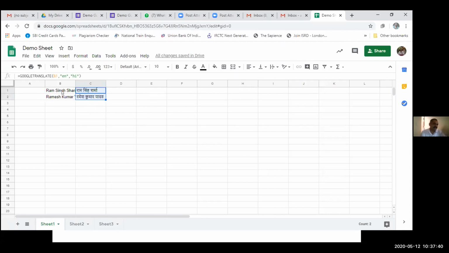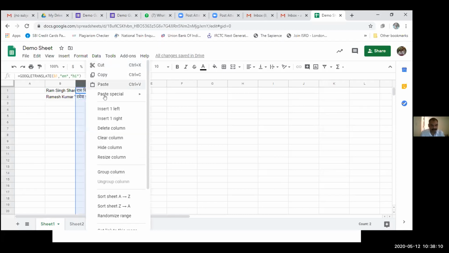Then we can translate the names, so many entries, from one language to another language. So this is a very good feature which the Google Sheet is providing us, that is not available in Excel. So one more application is there. Suppose I don't need this now, so I am just deleting this column.